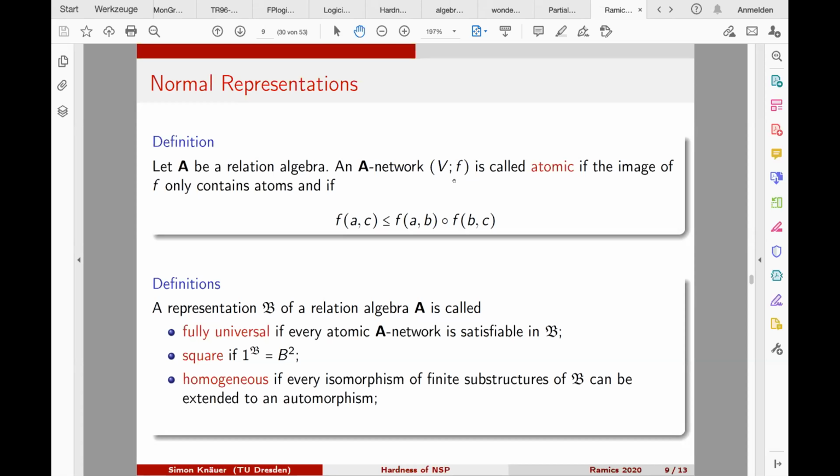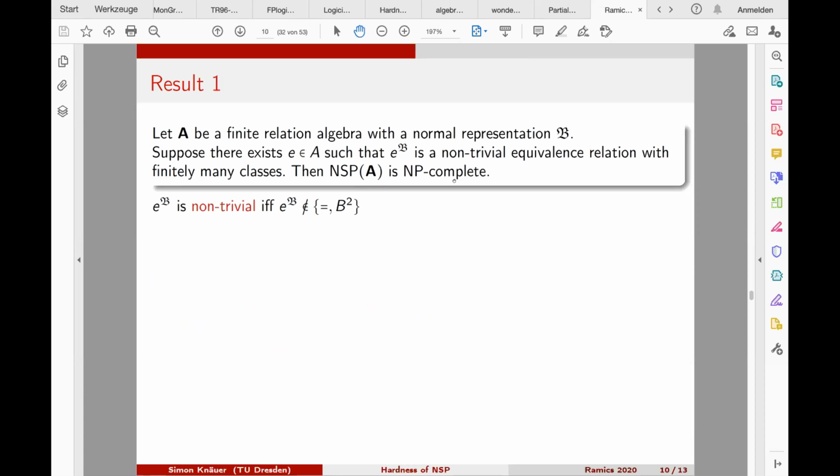So this means whenever you see in your structure two finite pieces that are isomorphic, you can shift them by a global isomorphism of the structure, one to the other. And now if a representation satisfies these three things together, so it's fully universal, square, and homogeneous, the representation is called normal.